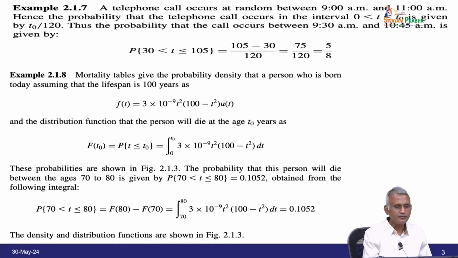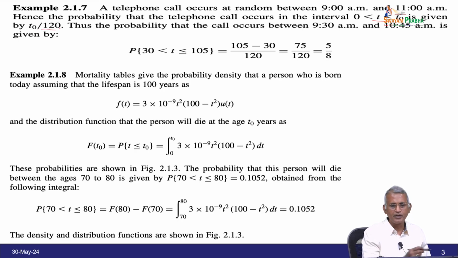Now, let us go into the real time example. A telephone call occurs at random between 9 am and 11 am. Imagine it. Hence, the probability that the telephone call occurs in the interval 0 less than t less than or equal to t naught is given by t naught by 120.